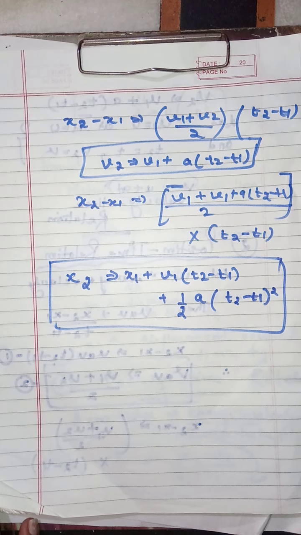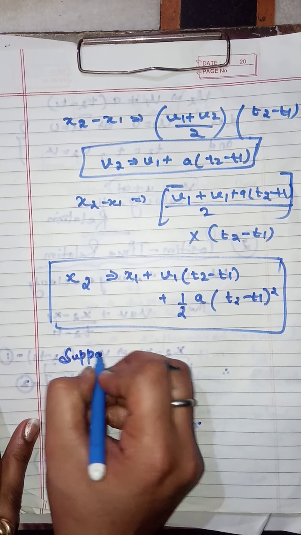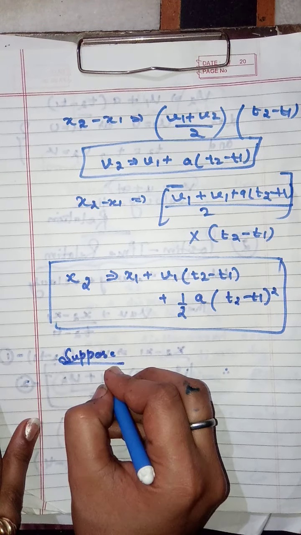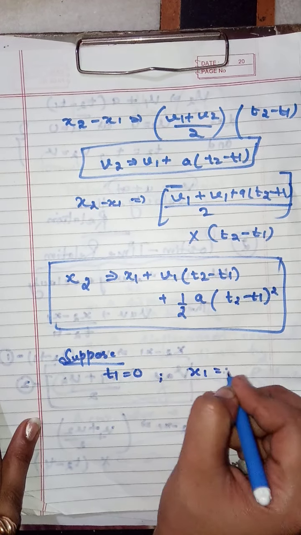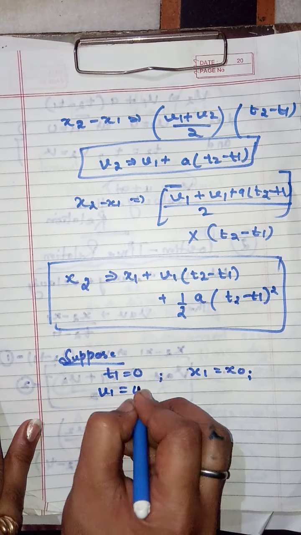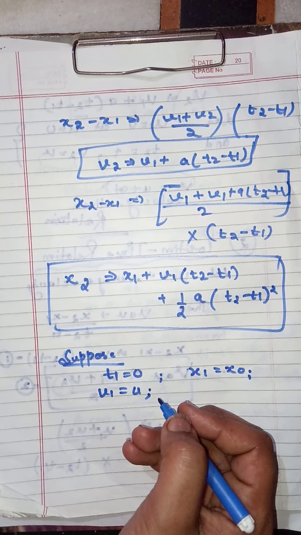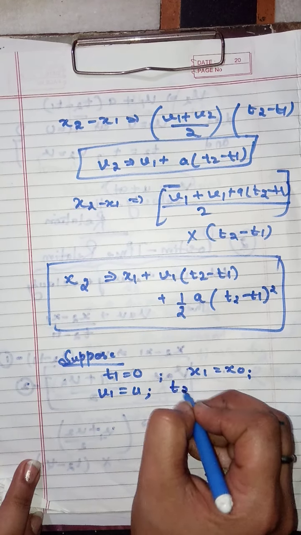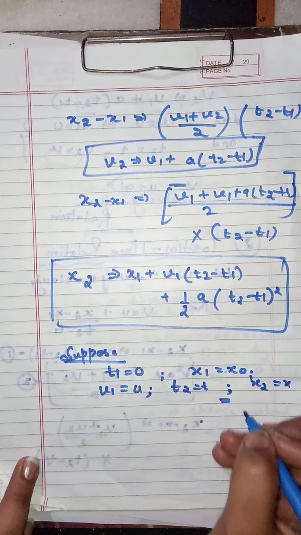Now again, we are going to take some reference points. Suppose t1 is equal to 0, x1 is equal to x naught, v1 is equal to u, t2 is equal to t, and x2 is equal to x.